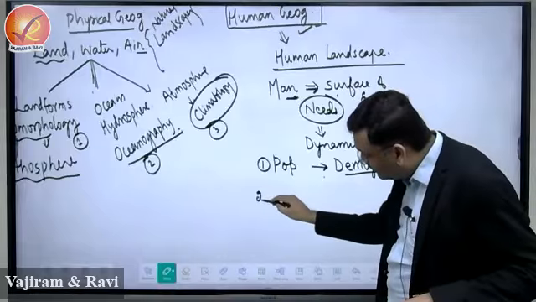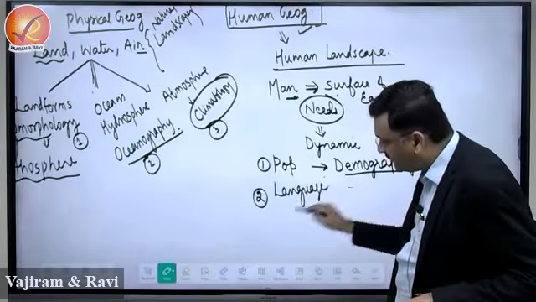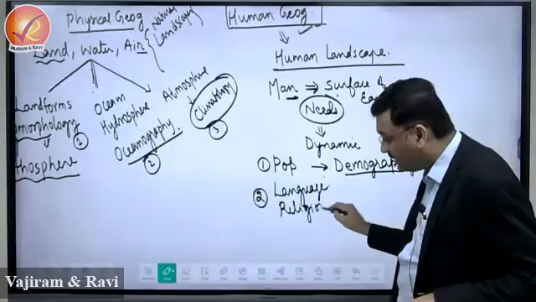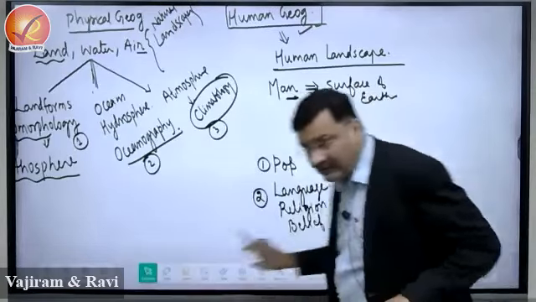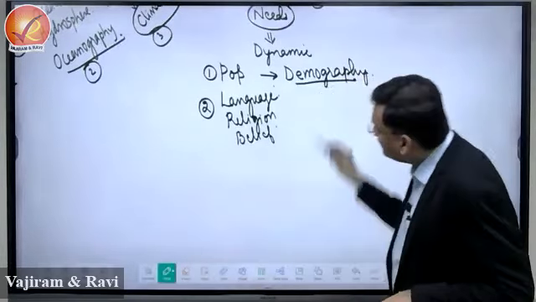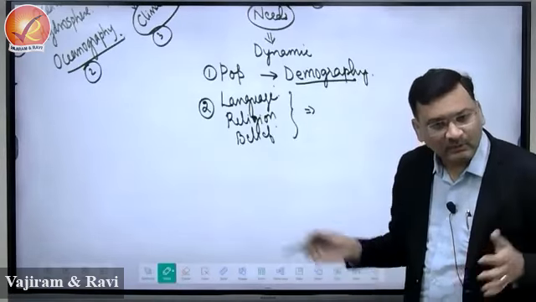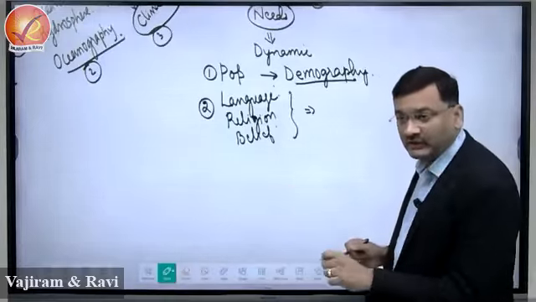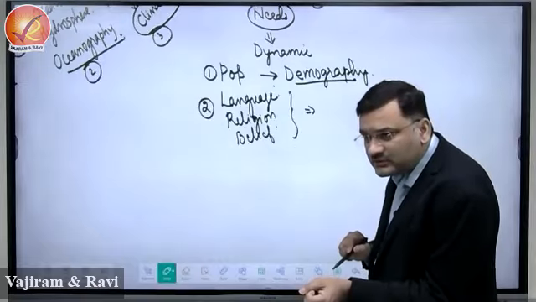Now when you have people, a population is always characterized by language, or by religion, or a certain set of beliefs, traditions, customs, etc., right? All these make that population unique, correct?